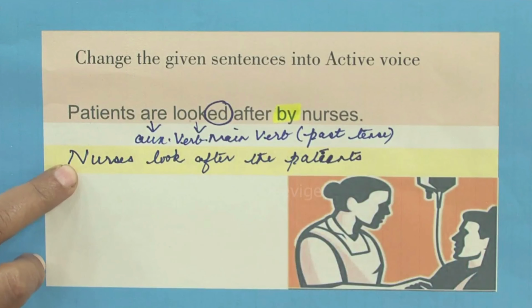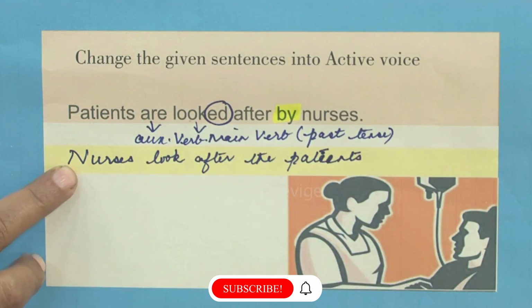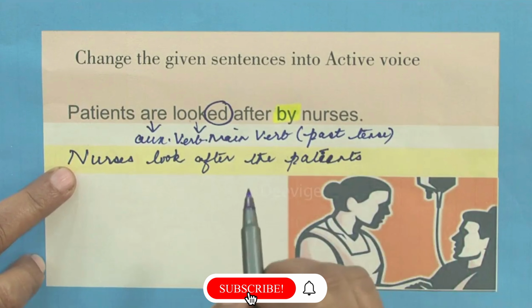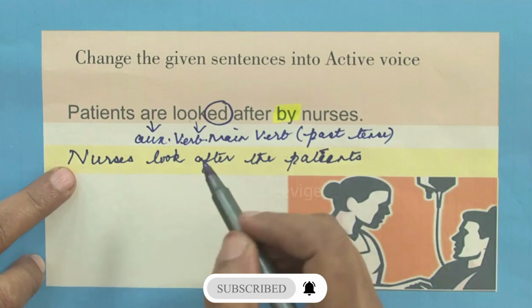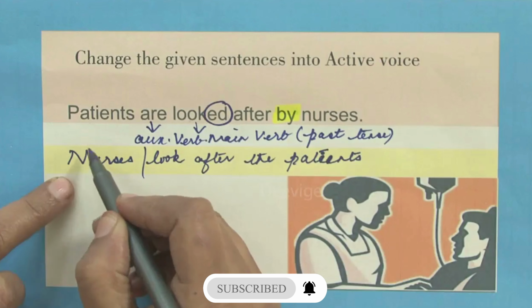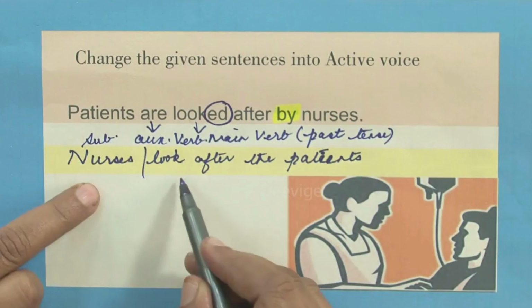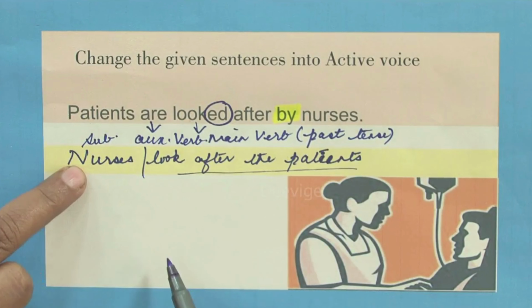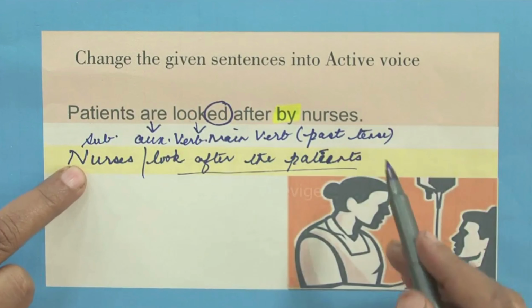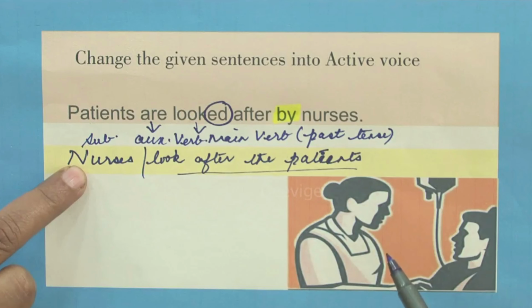Nurses look after the patients. Okay. Now, nurses look after the patients. How are we going to divide this into subject and predicate? Nurses is the subject and look after the patients is the predicate. So we have the subject at the very beginning, which means we have changed it from passive to active.